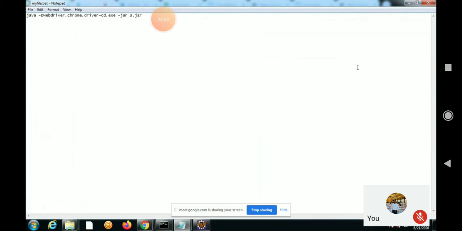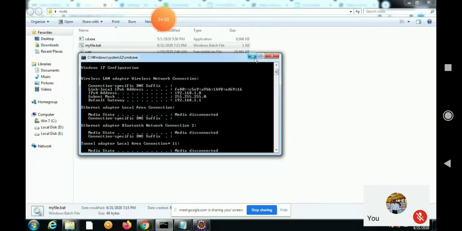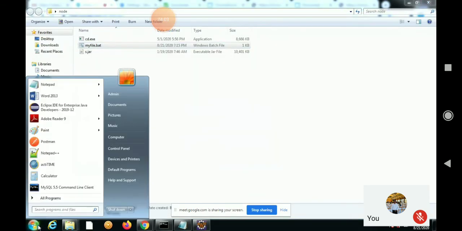Let me compare it. Go to desktop. Close all this command prompt.